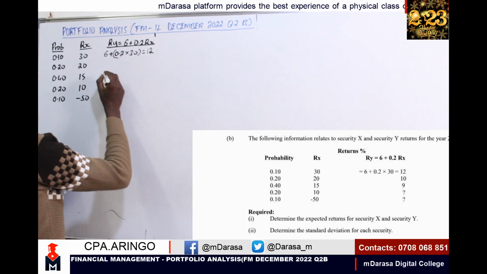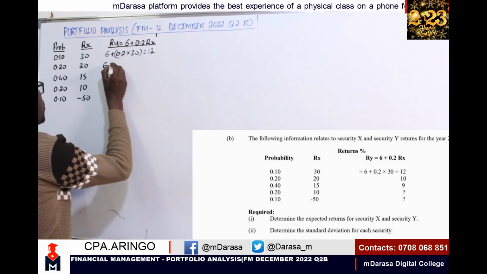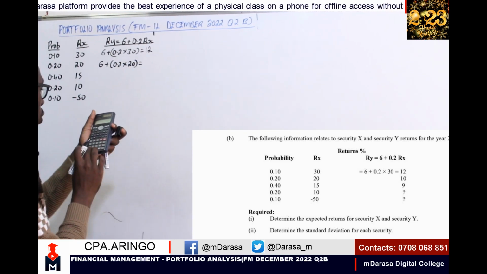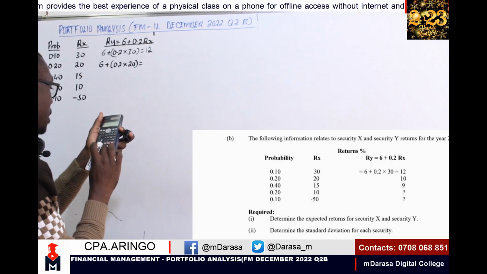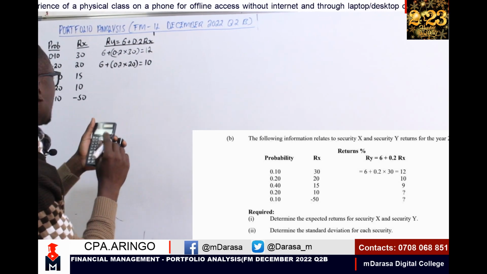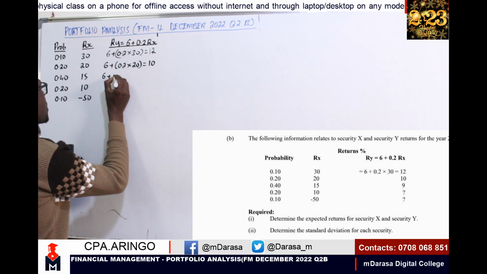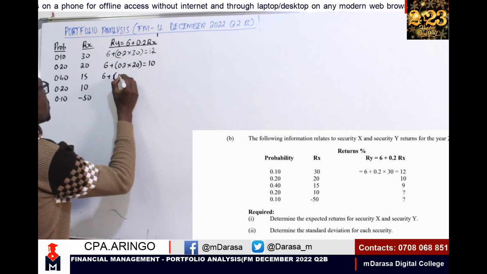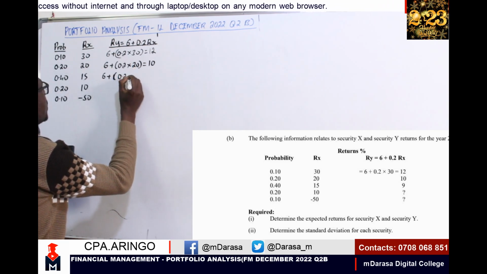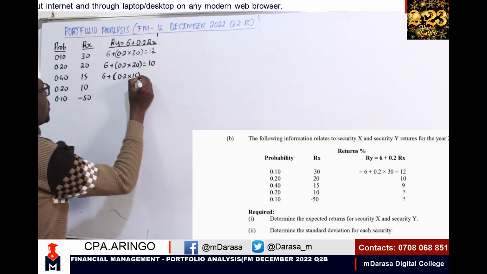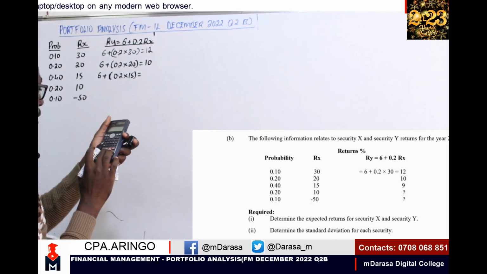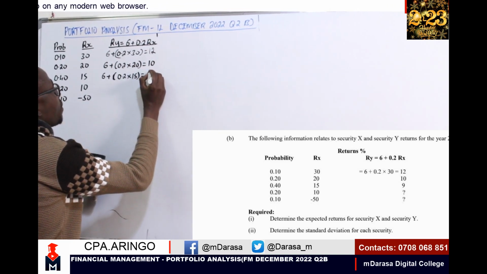The other item here would be having 6 plus 0.2 times 20, which will give us 0.2 times 20 plus 6. In this case, I should be having what? 10. The other item I'm having 6 plus 0.2, right? Times what? 15 here to give us what? 0.2 times 15 plus 6 to give us 9. Up to that point, that is how they have arrived at that.